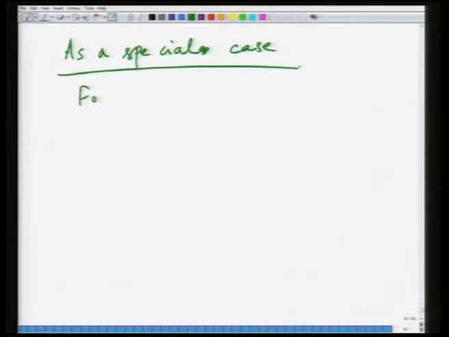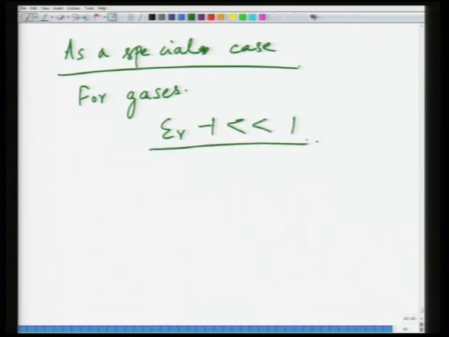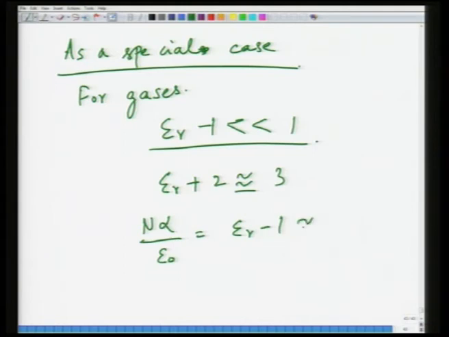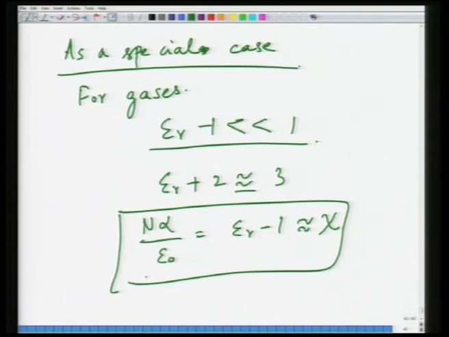So, for gases, epsilon r minus 1 is much smaller than 1. So, what will happen in such a case? If it is much smaller than 1, and at lower pressures, epsilon r plus 2 will become approximately equal to 3, and as a result N alpha divided by epsilon naught will become epsilon r minus 1, and that is equal to chi. So, this is equal to what we got earlier. So, for gases this equation reduces to the previous form that we got.